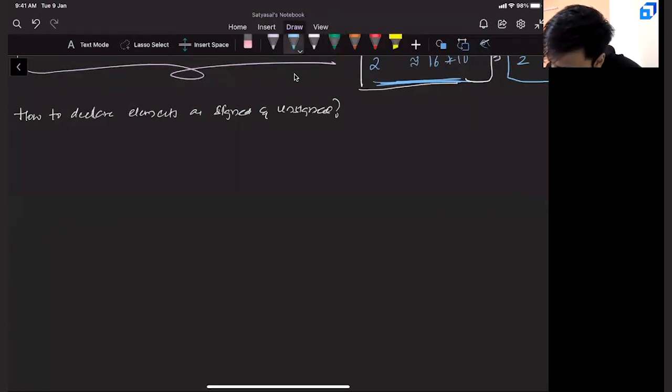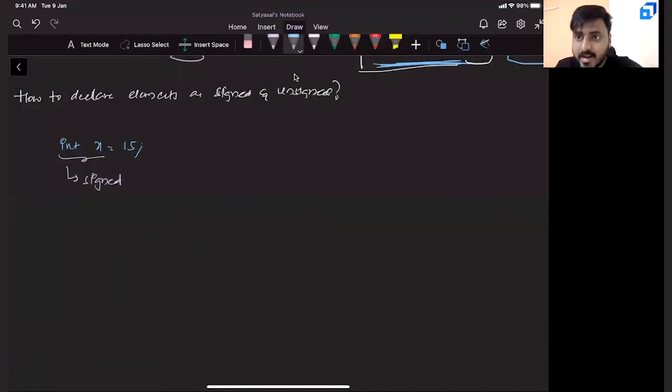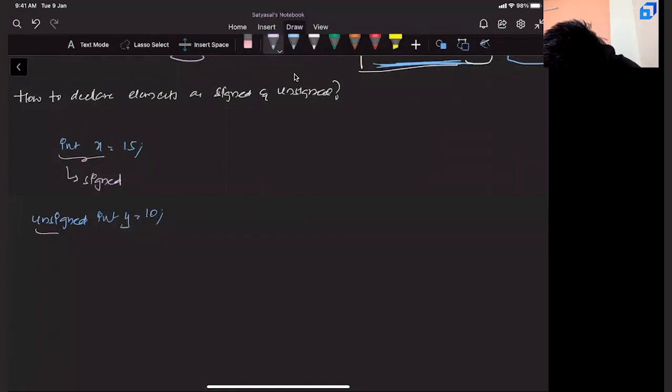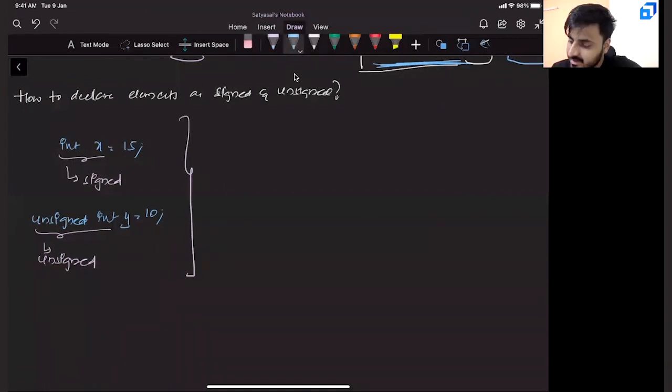It is very simple. If you are simply writing int x equals some number, say 15, and you don't mention anything, it is considered as signed. If you want to declare something as unsigned, you have to explicitly mention the keyword unsigned, like unsigned int y equals some number. Then this will be considered as unsigned. This is how you declare signed and unsigned.